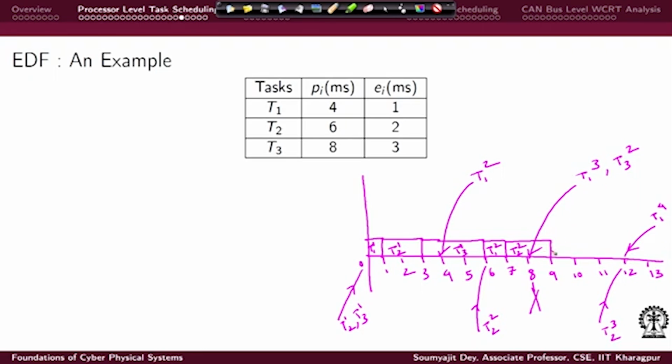So, nobody will preempt and T2's second instance will also complete. And then after this, you will execute T1's third instance, and then you will execute T3's second instance.